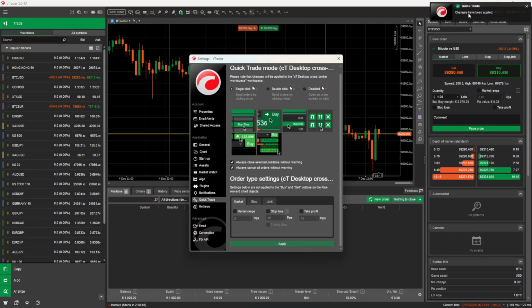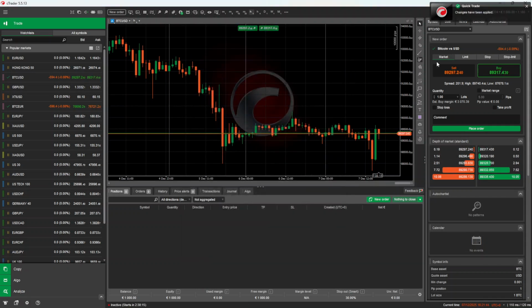With Quick Trade enabled, focus on the right side of your chart. You'll see buy and sell buttons. These are your instant market order controls. Buy places a long position at the current market price. Sell places a short position. Because these are market orders, they fill at the best available price, which can shift slightly during fast conditions. Keep an eye on the spread and volatility, as both can affect your entry price.